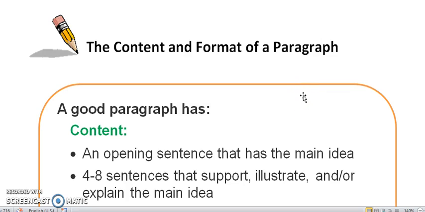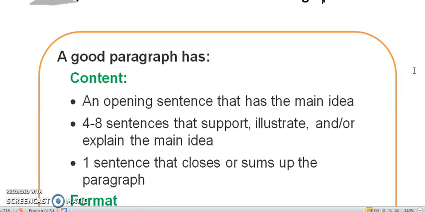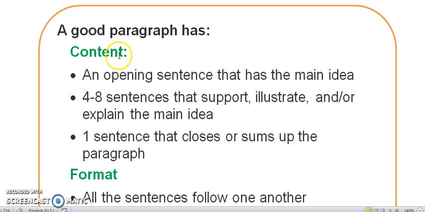Hello everybody. Today we're going to look at the content and the format of a paragraph. When we write a paragraph, we have to consider two main things: its content and its format. Let's look at the content first.